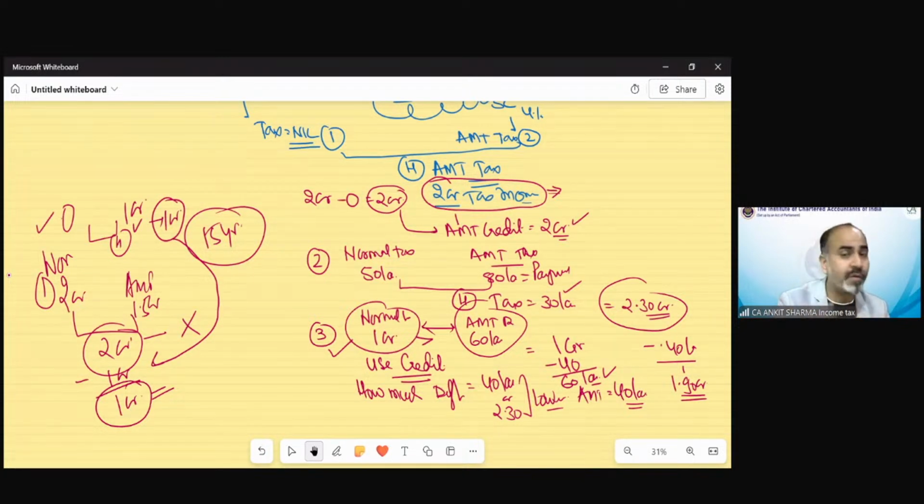That is just an overview of the concept of AMT, because generally what happens, we read the provision of AMT, we understand how to calculate it, but we do not understand why AMT is there. If the credit is there, what is the need of applicability of AMT? So that could be a problem. That's why I have just cleared what the concept of AMT was in this scenario. Why did government introduce it? What was the intention of the income tax department? I hope that is clear to you.